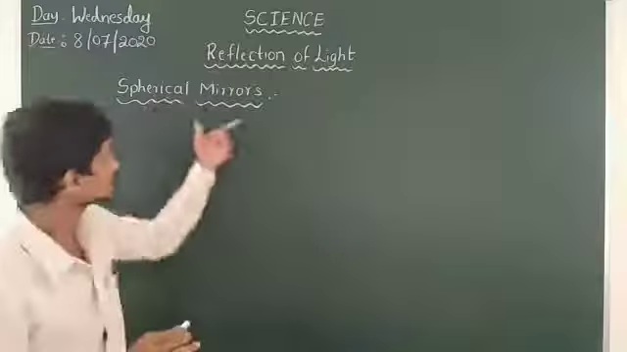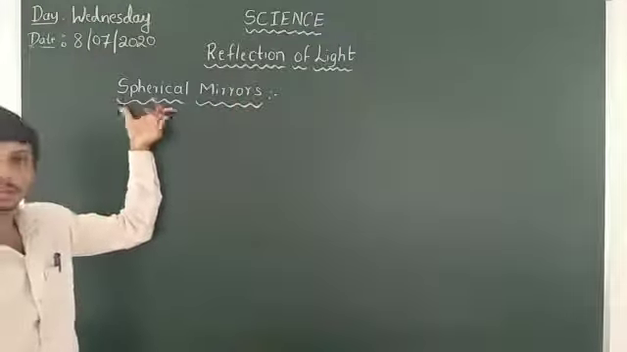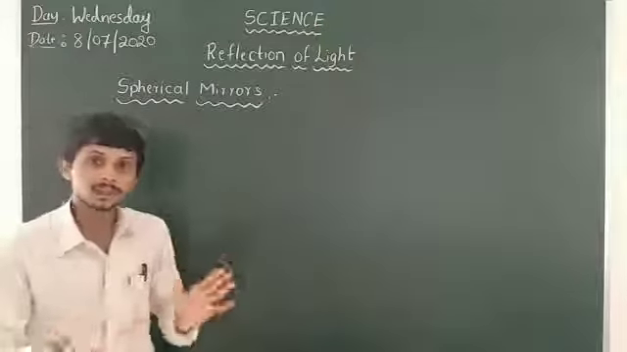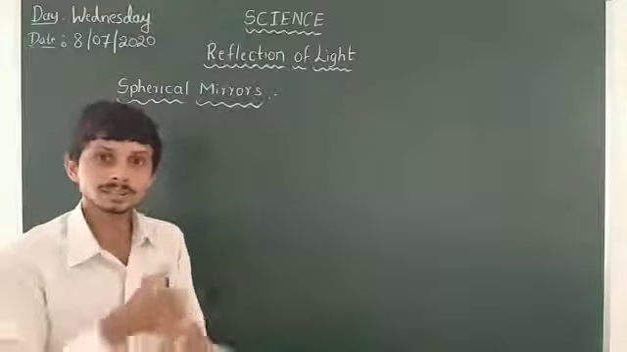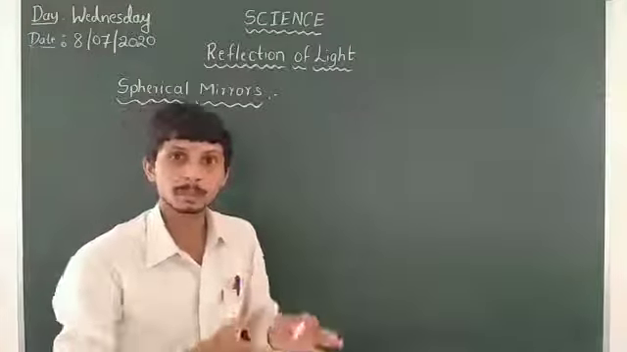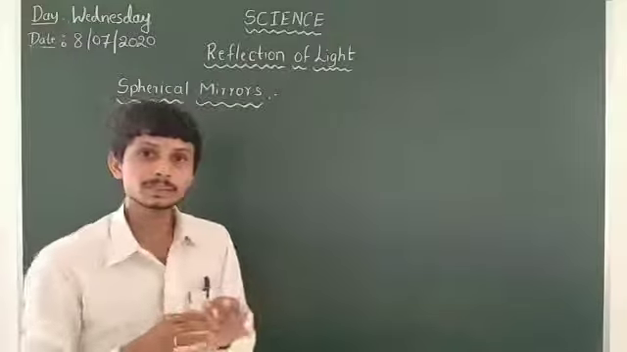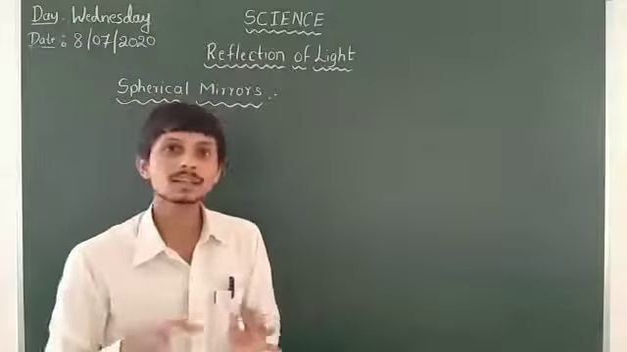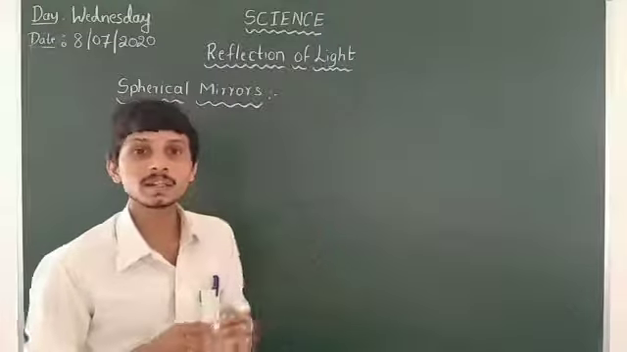So this is the instrument. The mirror is the instrument, and we categorize it by the shape of the mirror into spherical mirrors and plane mirrors. A plane mirror is flat, like a paper plane. A spherical mirror is in a spherical shape. Those are known as spherical mirrors.